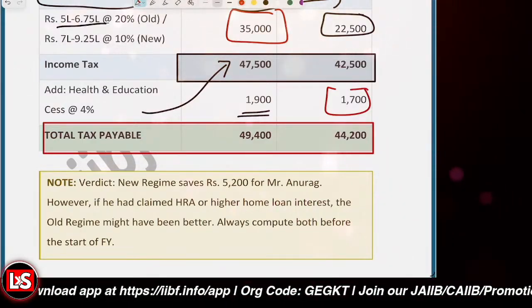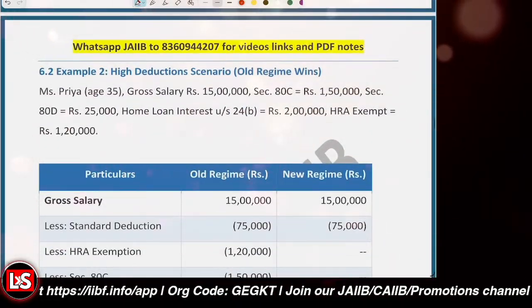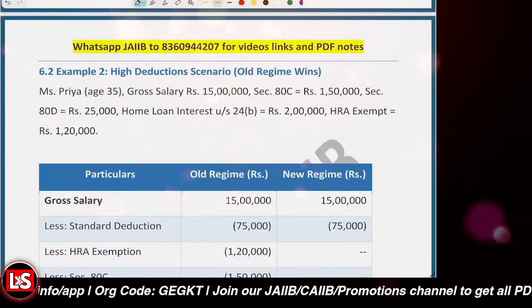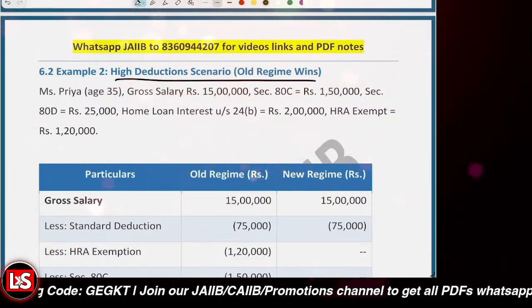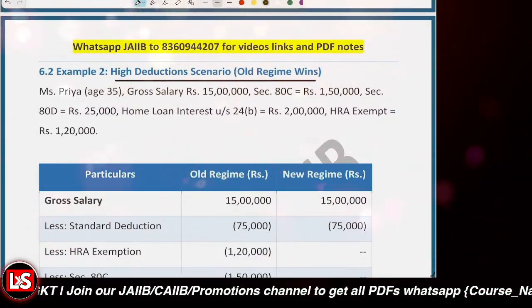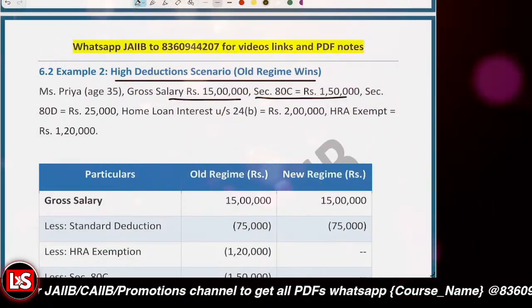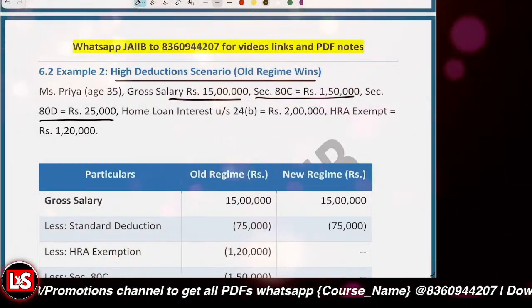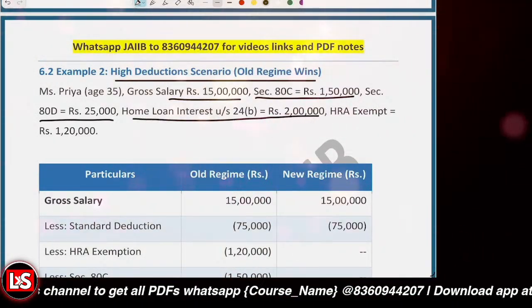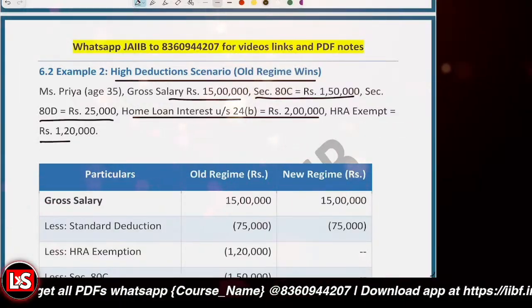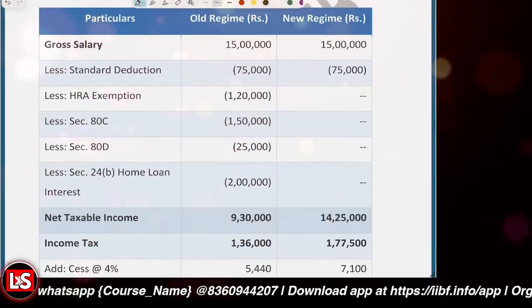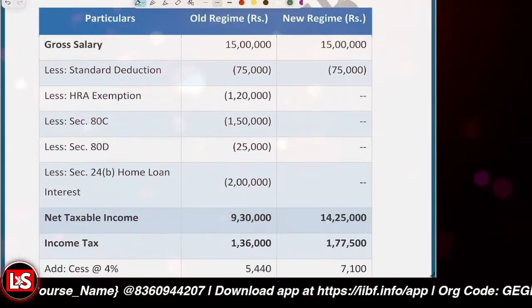Okay. Now, let's have a look at the second scenario: high deductions which were available under the old tax regime. Miss Priya, age 35, gross salary 15 lakh, Section 80C 1,50,000, 80D 25,000, home loan interest under 24B 2 lakh, HRA exemption 1,20,000. So first of all, let's consider the old tax regime only.